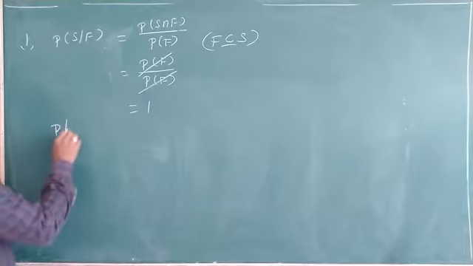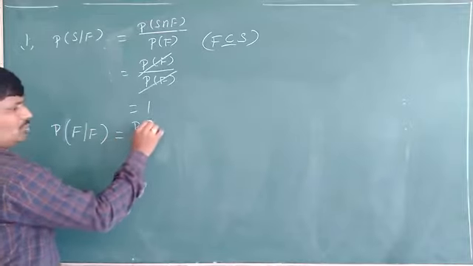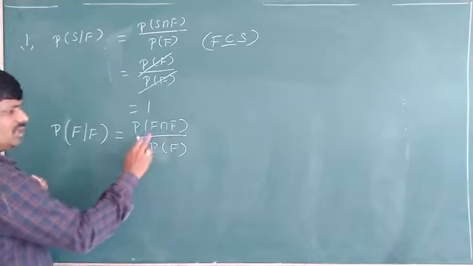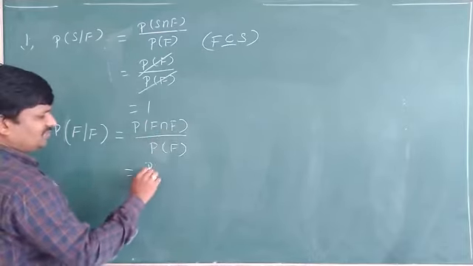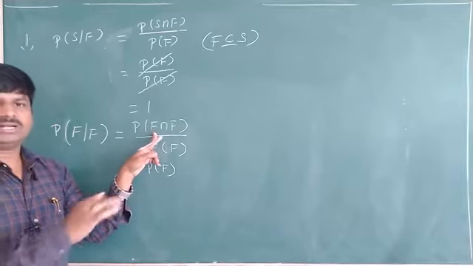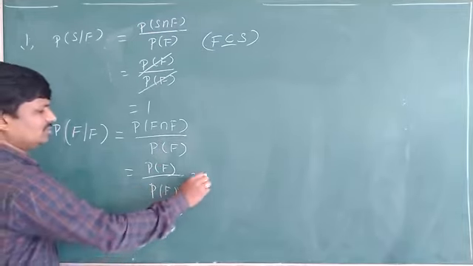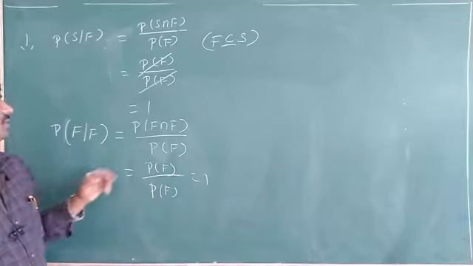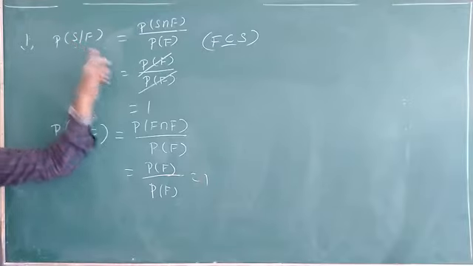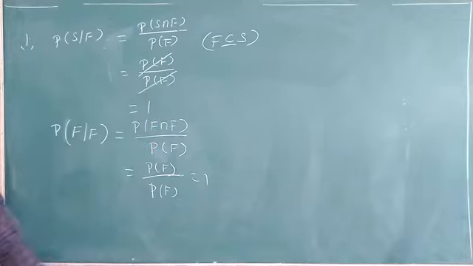Next, probability of F given that F. What will it be? Probability of F intersection F by probability of F. Probability of F intersection F means probability of F only, because F and F are the same sets, and the intersection gives the same set. So probability of F by probability of F, both will be cancelled. We get 1. That is the meaning of this: probability of S given that F is a sure event. We are getting probability 1, which is nothing but a sure event. These are the properties.